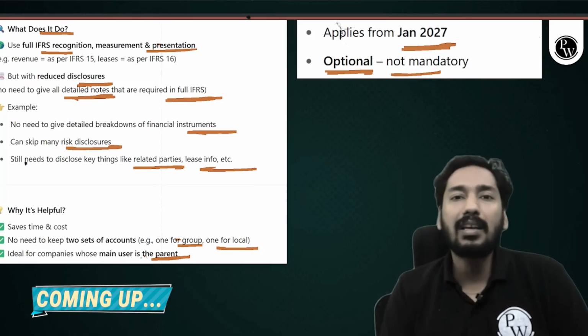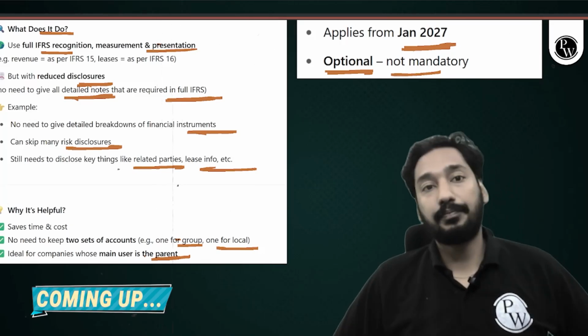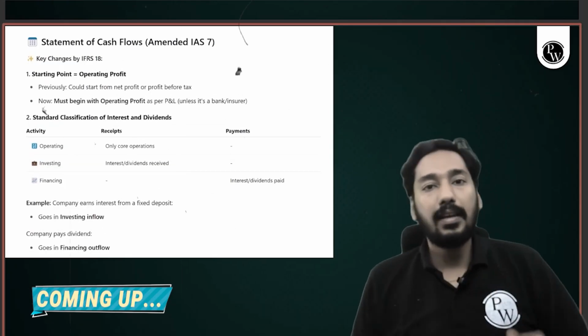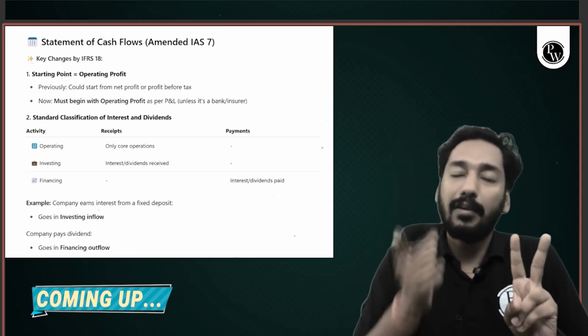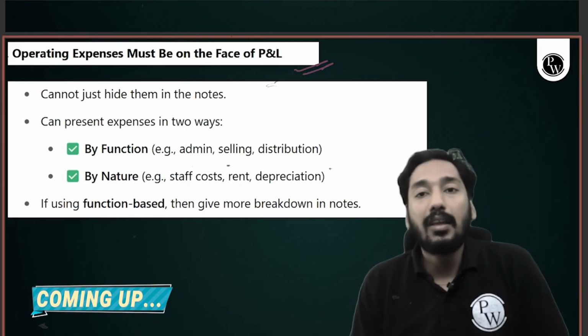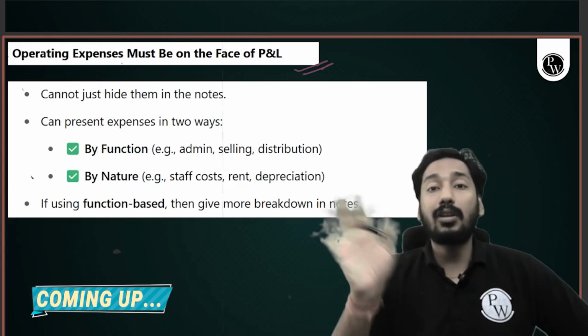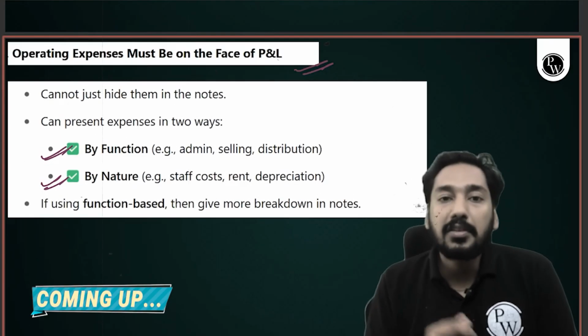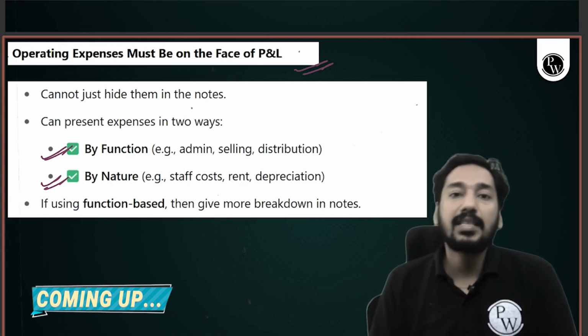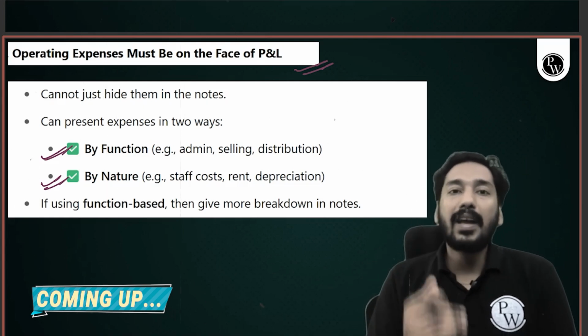If you do not hold too much public accounting, why are you disclosing too much? But generally, now the rule is very clear. So two major updates for cash flow, everything else remains the same, no worries. Businesses, companies were not showing detail of operating expenses on the face of P&L. Now they want it on the face of P&L, not in the notes of accounts. Administration expenses, selling expenses, distribution expenses, or by nature.